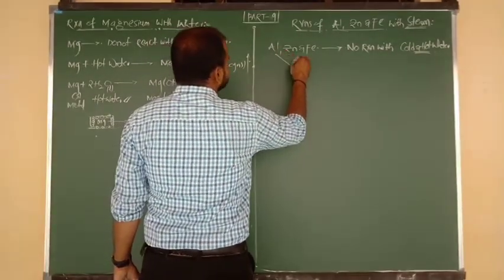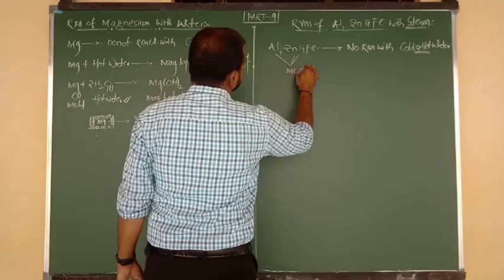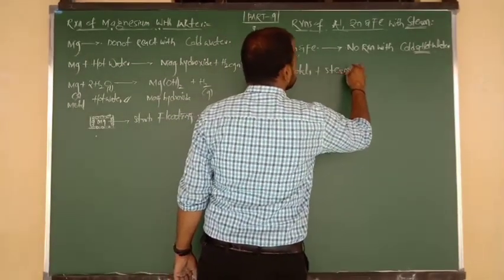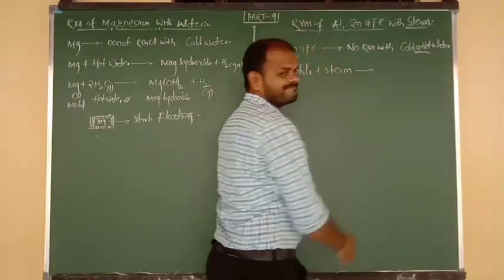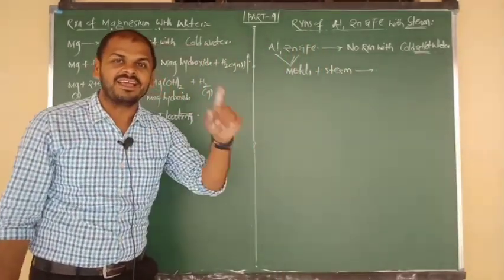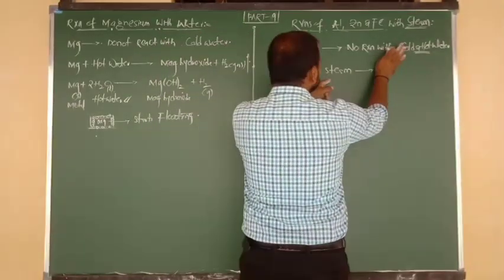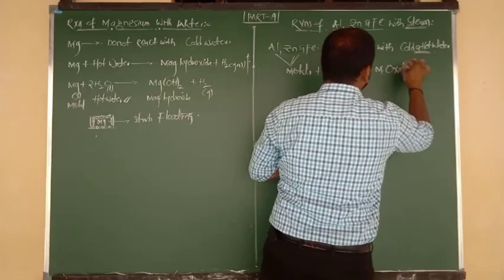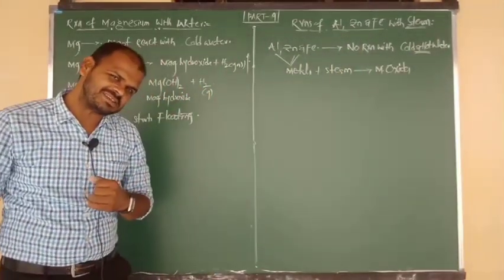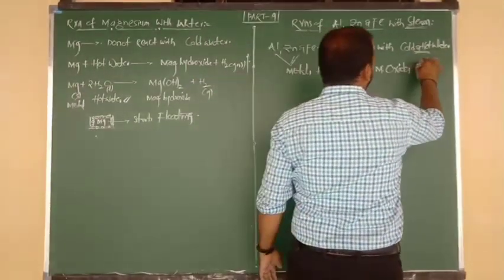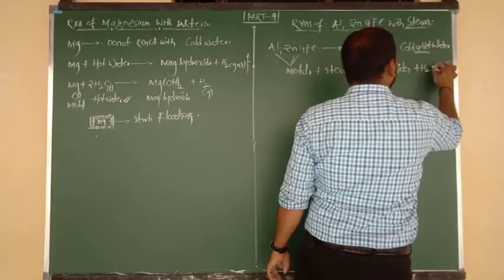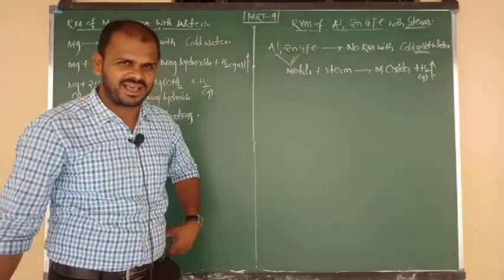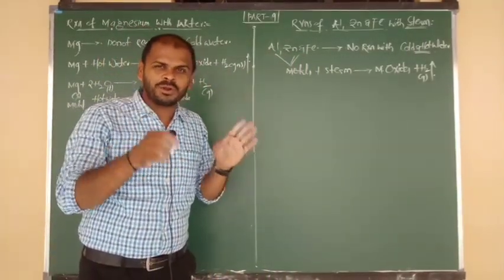Again, the same thing. When these three metals show reaction with steam, they are going to form a product, not metal hydroxide. On reaction with steam, metals are going to be converted into metal oxides. This is a very important task. Along with the formation of metal oxides, the product you are going to get is the same product. There is no change possible in this. That is nothing but hydrogen gas. Once again, clarity, very important topic.